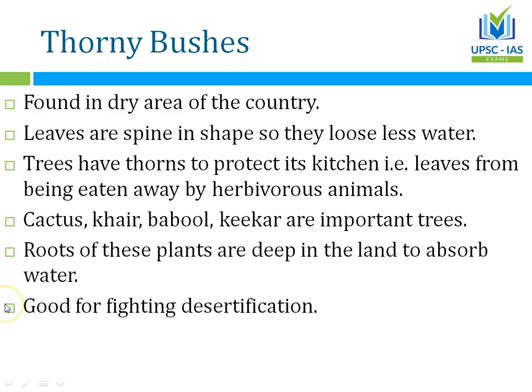Good for fighting desertification. These thorny bushes, the variety of trees that you find here, can survive the dryness of the environment around them, because their roots are deep in the land and they do not allow much water to go away through transpiration, and they have thorns as well to protect their leaves, which work like a kitchen for these plants. They are not chewed away by herbivorous animals.